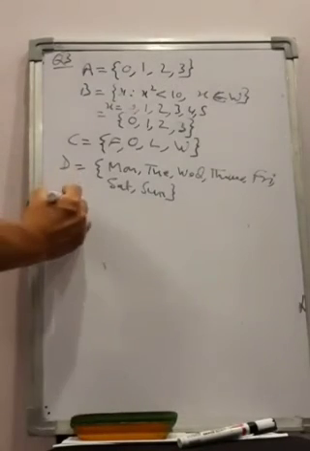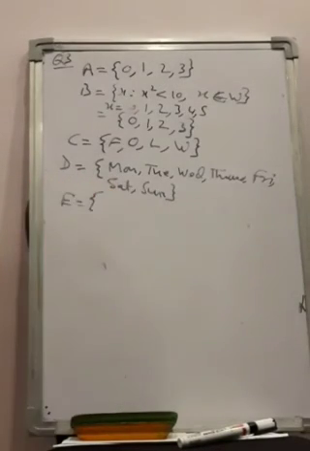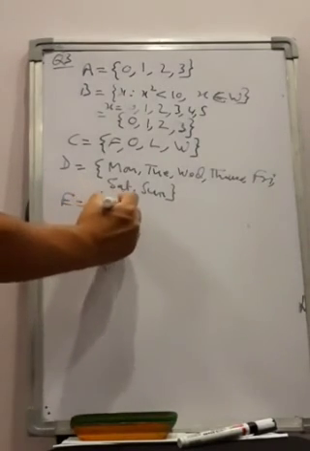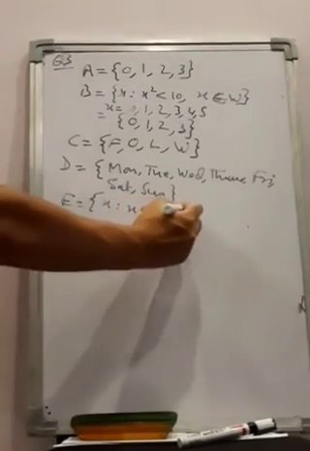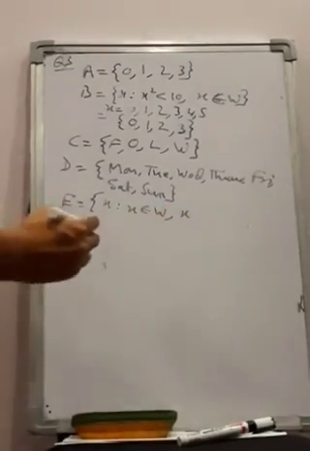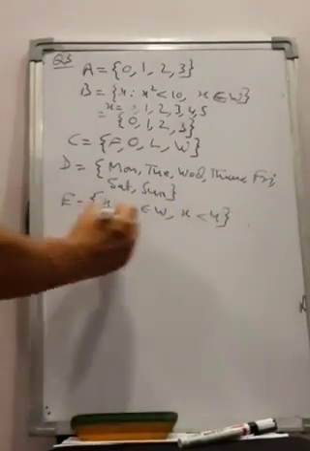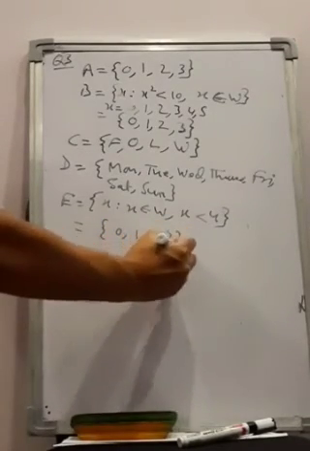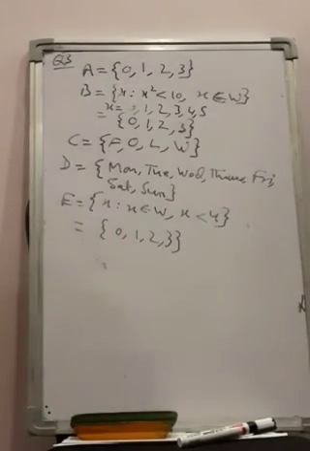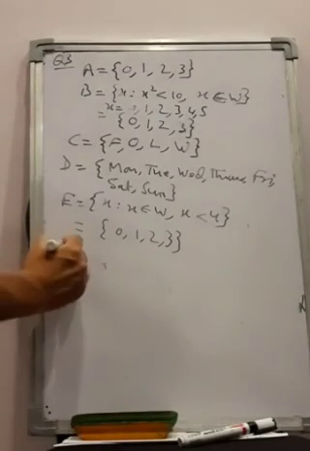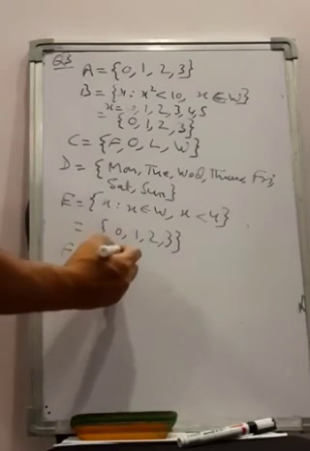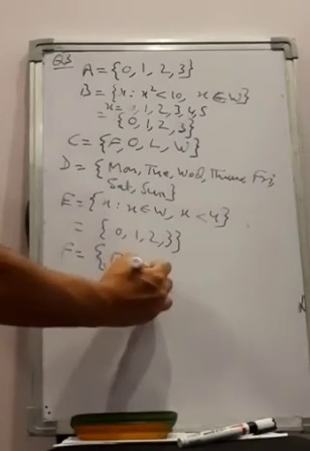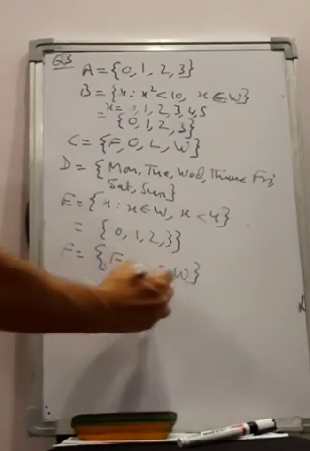E is again a condition given. x is a whole number and x is less than 4. So what are whole numbers less than 4? You all know: 0, 1, 2, 3. Right? So E also came. F is the letters of the word flow: F, L, O, W. Right?